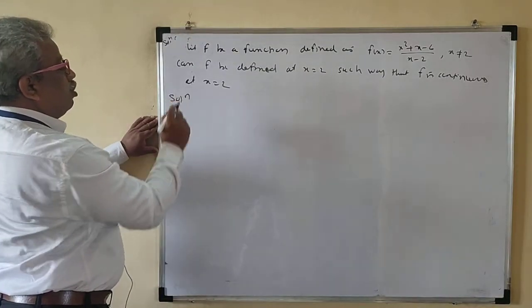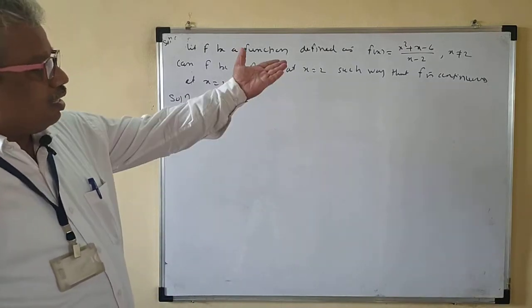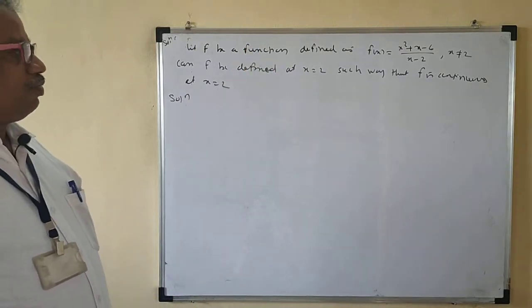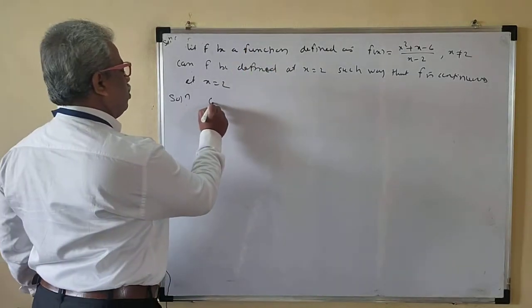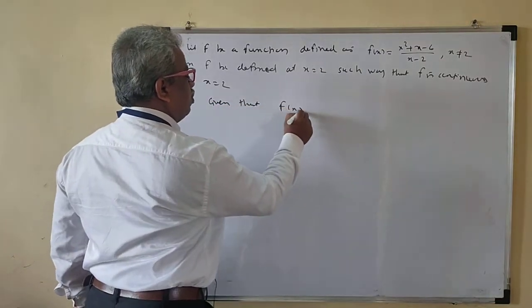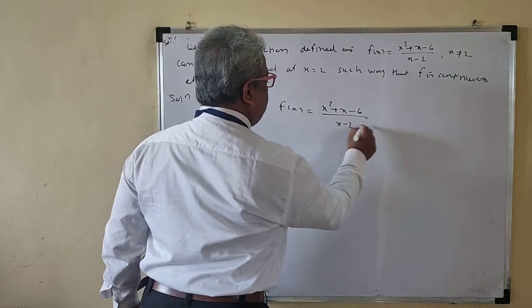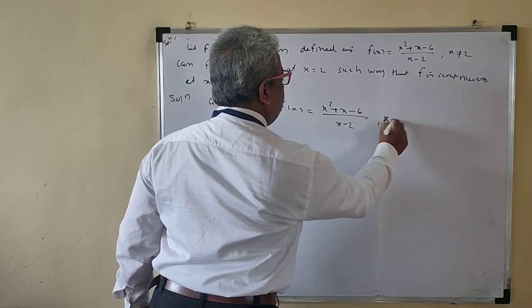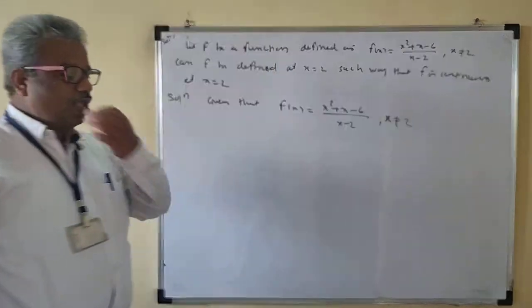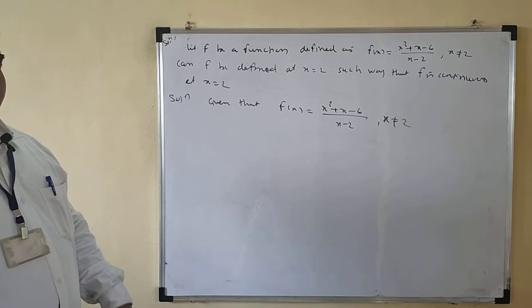So that means we have to define f of 2 so that this f of x is a continuous function. Solution: given that f of x is equal to x square plus x minus 6 upon x minus 2 for x not equal to 2. So I have to redefine this function in such a way that it is continuous at x equal to 2.